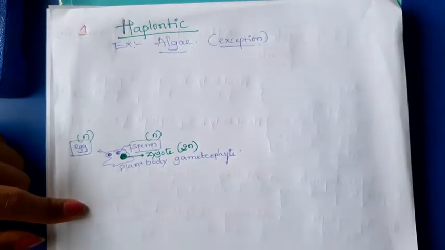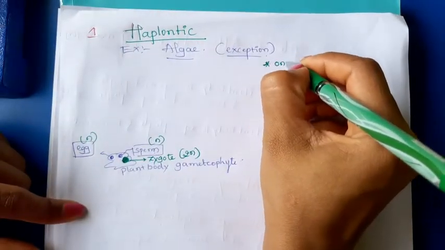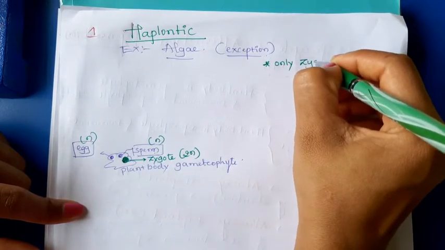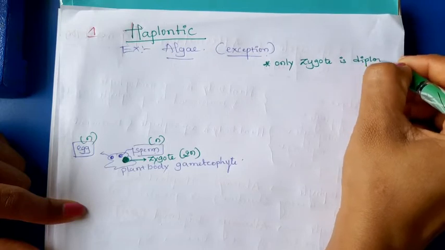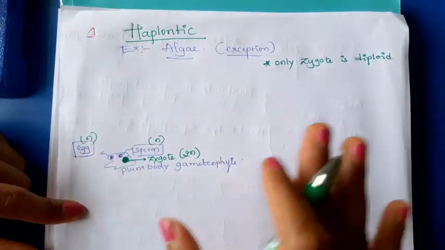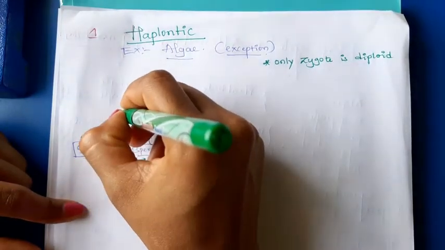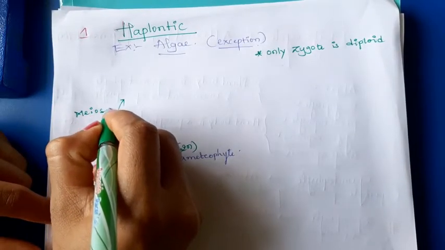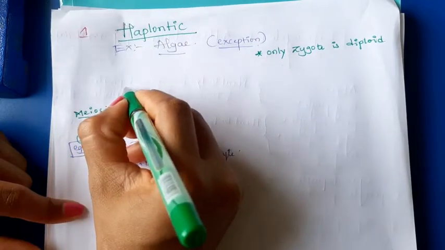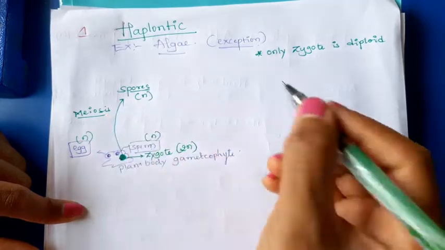In case of algae, here I will write the points. Only zygote is diploid, except that all the stages are haploid. This zygote undergoes meiosis to form spores. Spores are haploid.